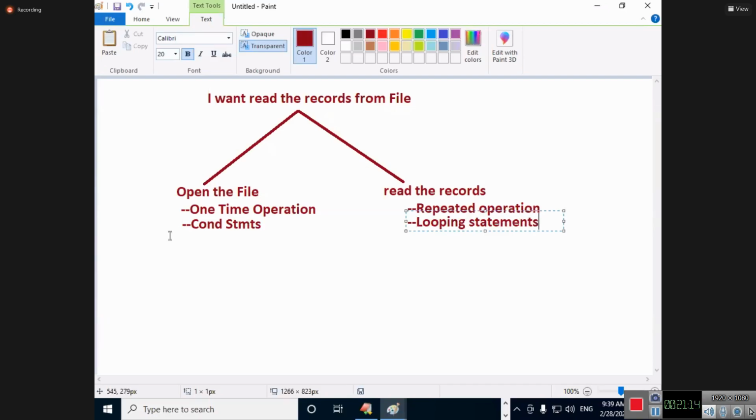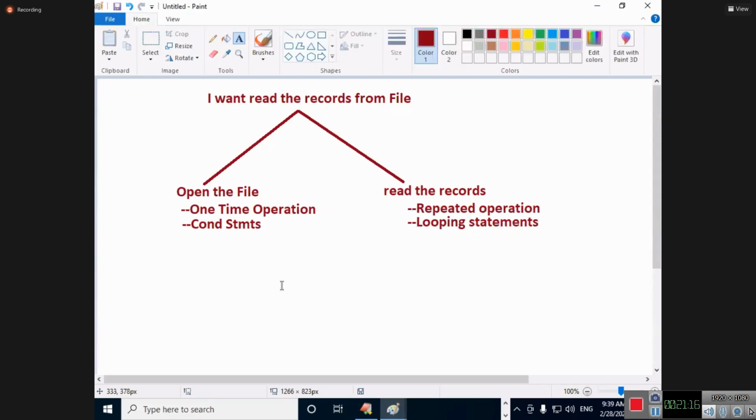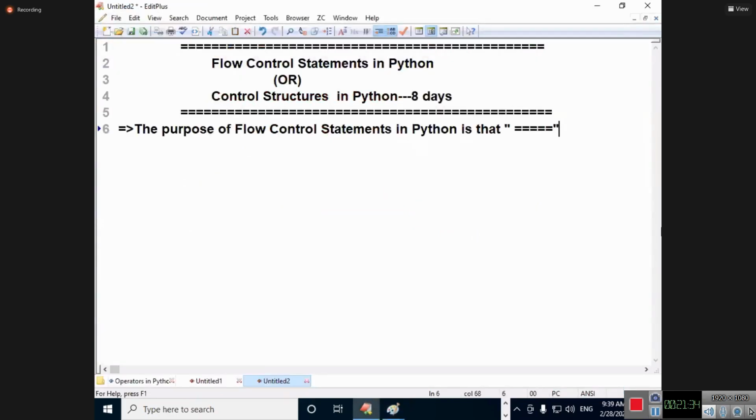I hope you are understanding what I'm trying to say. Understand, students? Students who are online, are you getting clarity in my explanation? Why looping, and why conditional? So these kinds of things are very, very important. Now coming back to that, I'm going to write it.